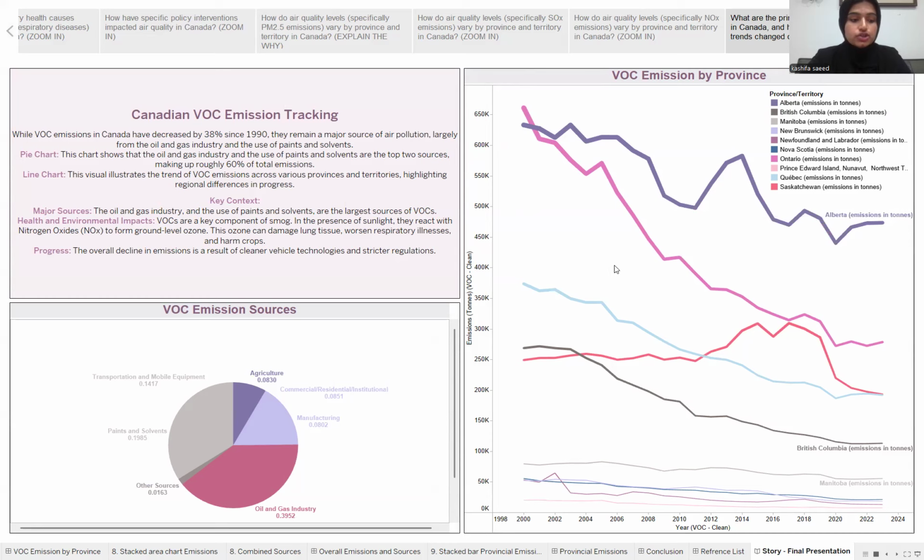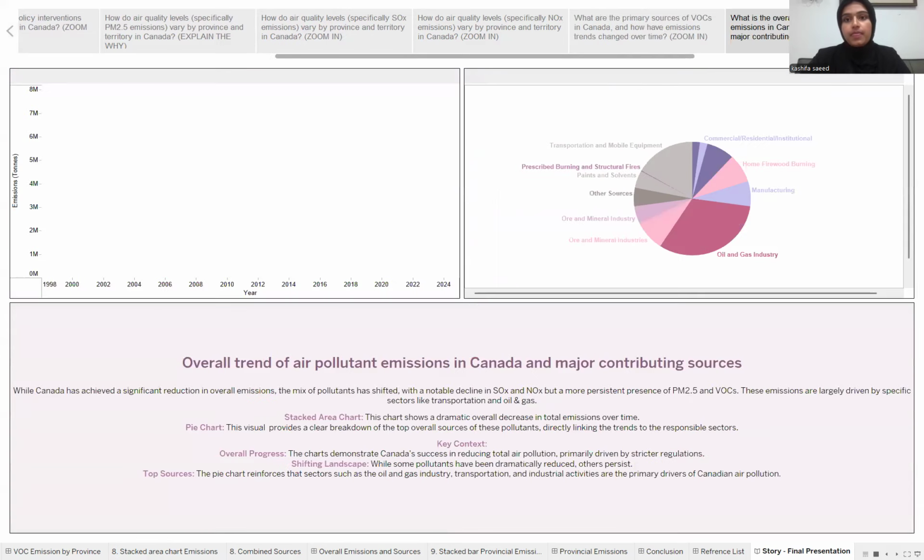And this line chart then shows us how these trends look across different provinces. VOCs are a key ingredient in smog. They can damage lung tissues and harm crops. So continued progress in this area is very, very important.